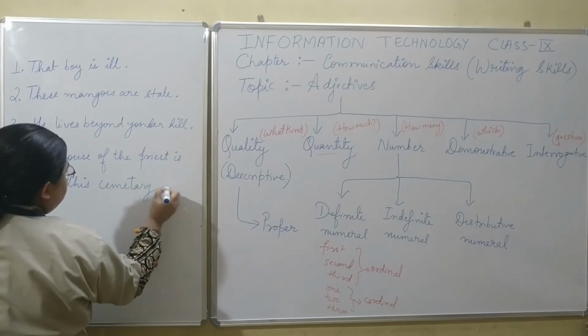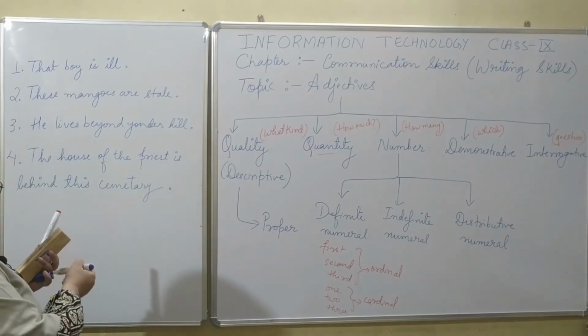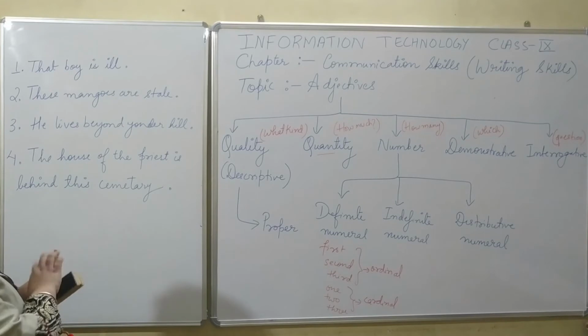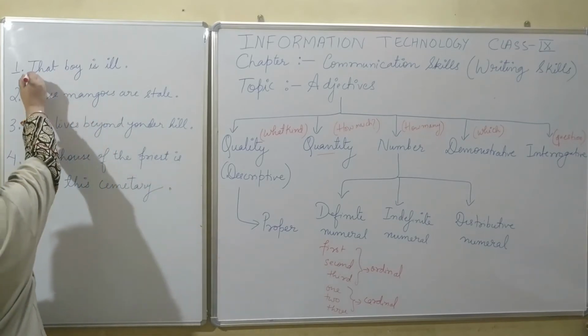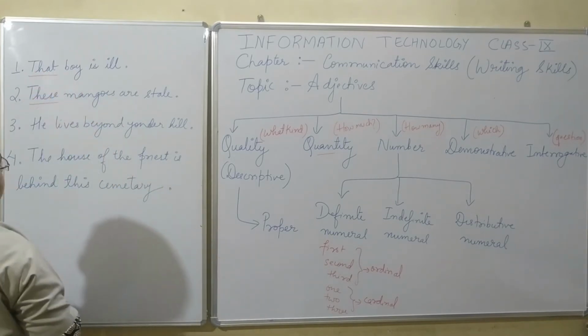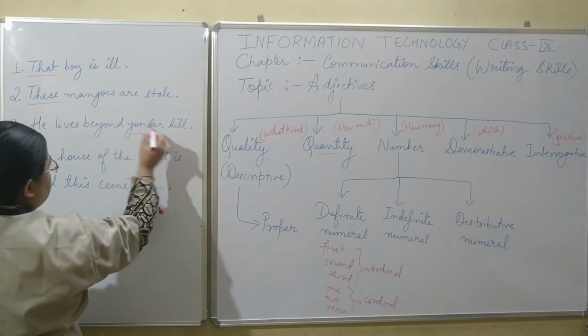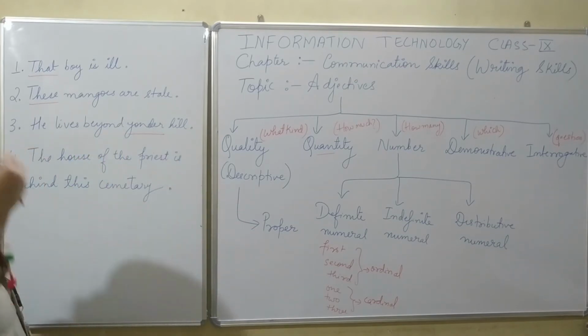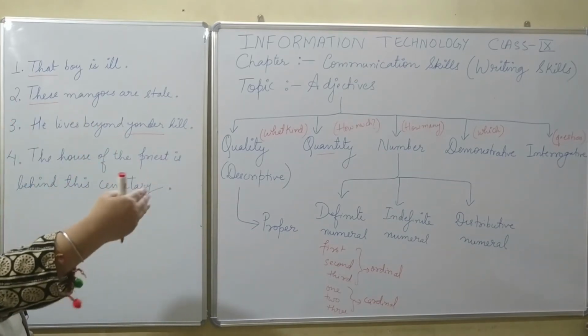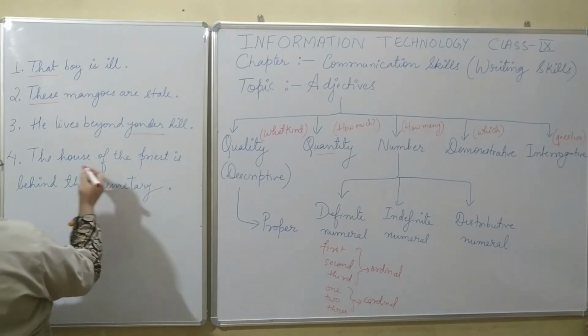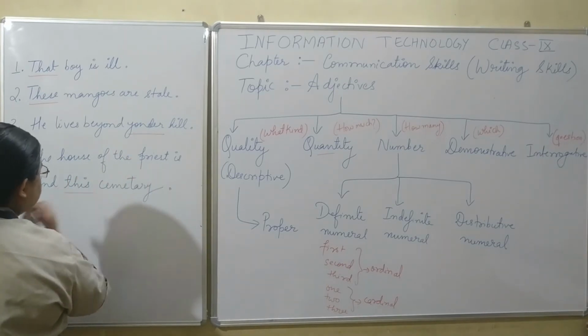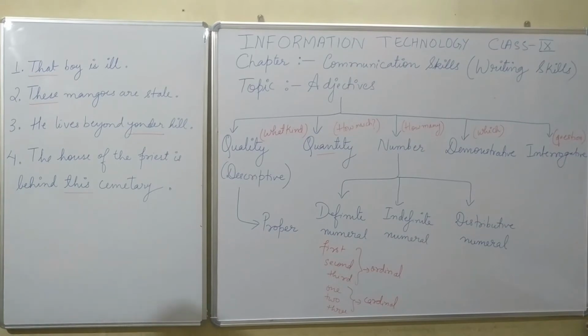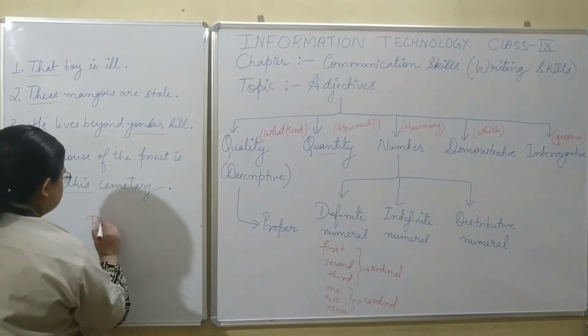So you can see over here certain examples of demonstrative adjectives. That boy is ill. These mangoes are stale. He lives beyond yonder hill. Yonder means a hill which is right in sight but quite far away. The house of the priest is behind this cemetery. So what are they pointing to?